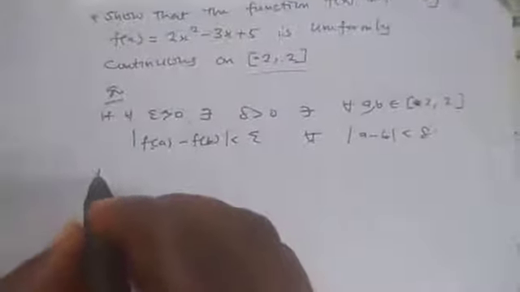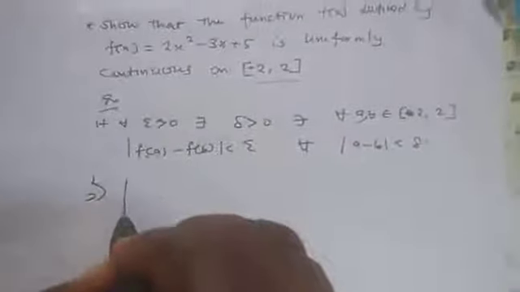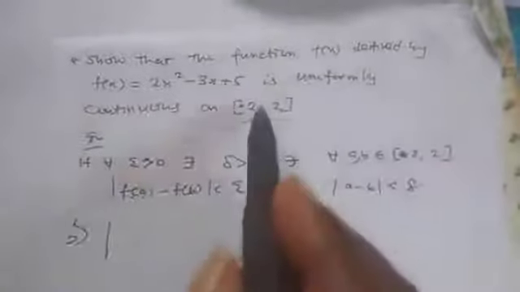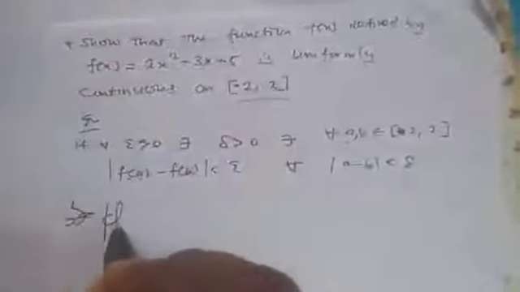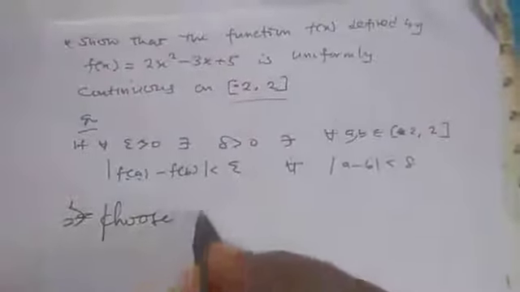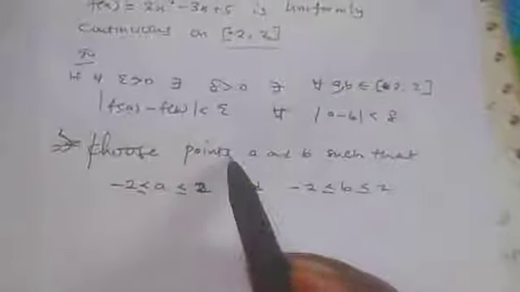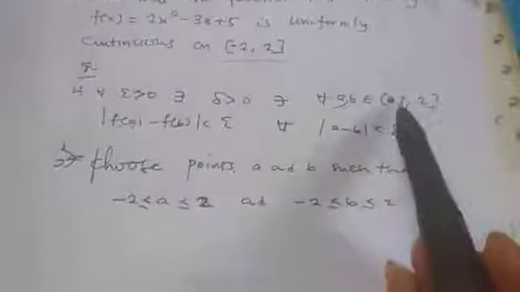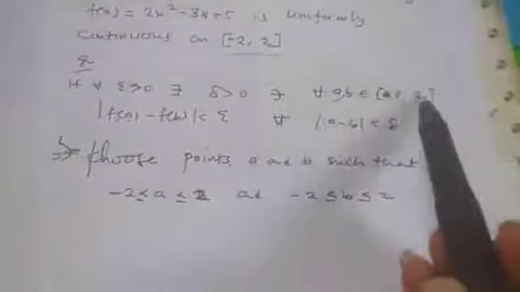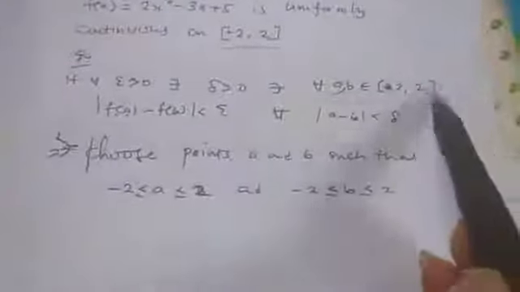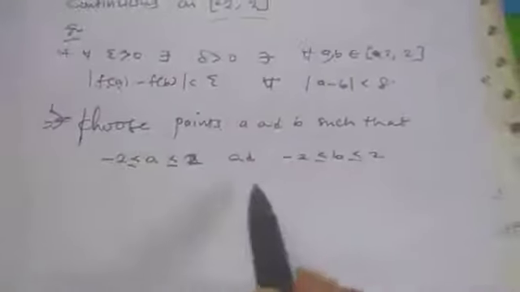Now, this implies f of a. Before we even go to this, let's choose points a and b. I'll just pick a inside these two: minus 2 is less than or equal to a, which is less than or equal to 2, because it's a closed interval. That's why we are using less than or equal to there. Now we do the same thing for b.